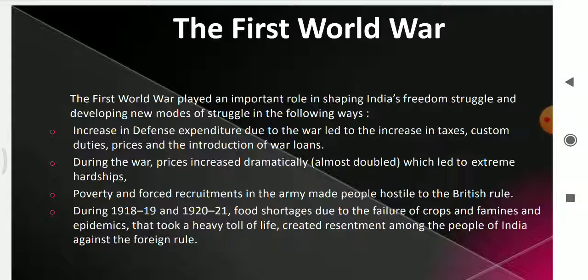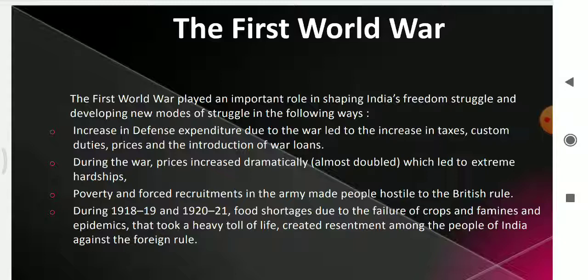As the British participated in the First World War, it increased their defense expenditure. It was financed by war loans, and they had to repay the war loans. So the British increased the taxes and custom duties in India, and also introduced income taxes. This is one important reason.